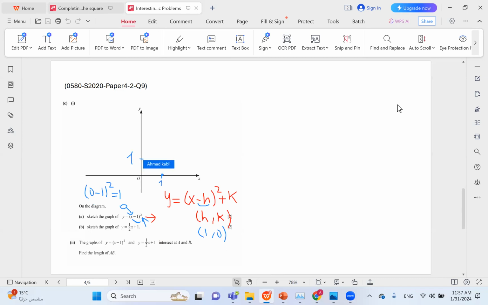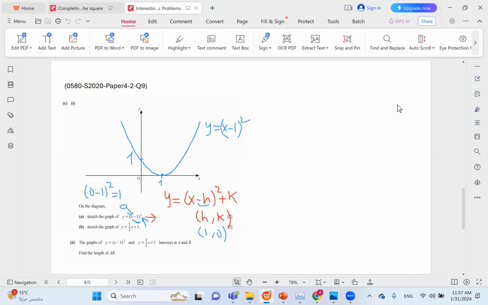And this is obviously a smiling parabola because the x squared is positive. So the bracket does not have a negative sign outside. So you know it's a smiling parabola. So it looks something like this. So this would be y equals (x minus 1) all squared.